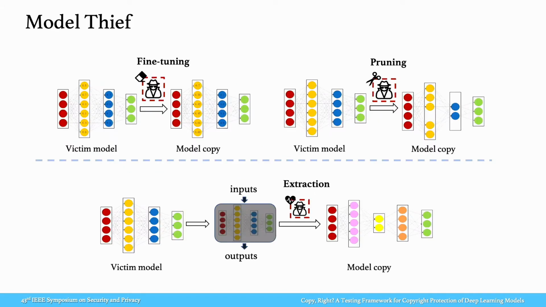We identify three common threats to deep learning model copyright: model fine-tuning, model pruning, and model extraction. For fine-tuning and pruning, the adversary has full knowledge of the victim model, including model architecture and parameters, while for extraction, the adversary can only query the victim model for predictions. To achieve this, the adversary first obtains an annotated dataset by querying the victim model for a set of auxiliary samples, then trains a copy of the victim model on this annotated dataset.